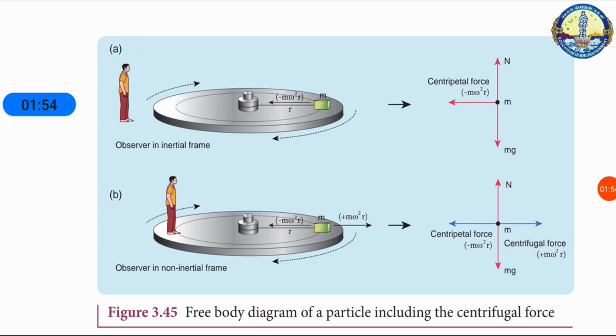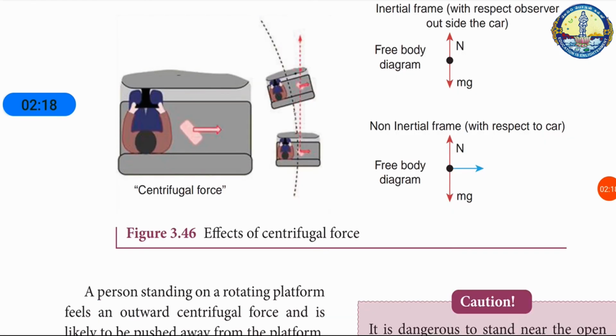If there is sufficient friction between the person and the seat, it will prevent the person from moving outwards. When a car moving in a straight line suddenly takes a turn, an object not fixed to the car tries to continue in linear motion due to the inertia of direction. While observing this motion from an inertial frame, it appears as a straight line, but when observed from the rotating frame, it appears to move outwards. So this is the example we have seen. When the person sitting on the seat of a bus or car and the car suddenly takes a circular turn, the person tends to move in a straight line. The force which pushes outward from the center is the centrifugal force.